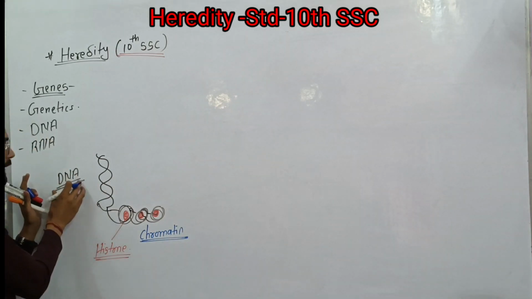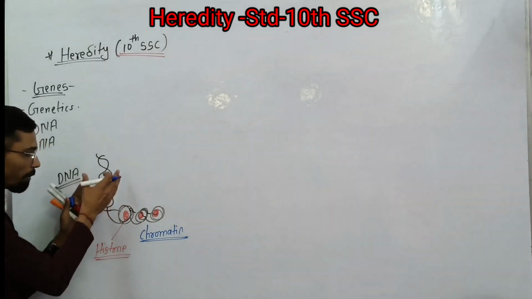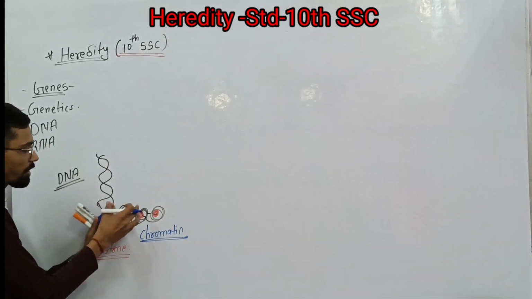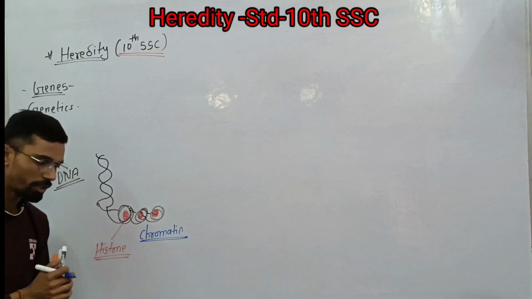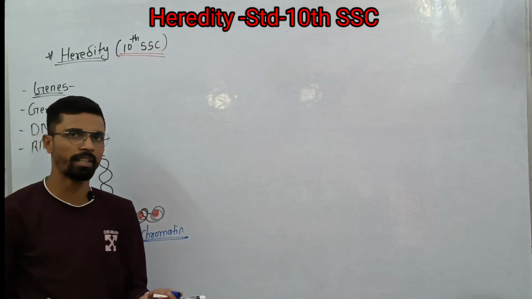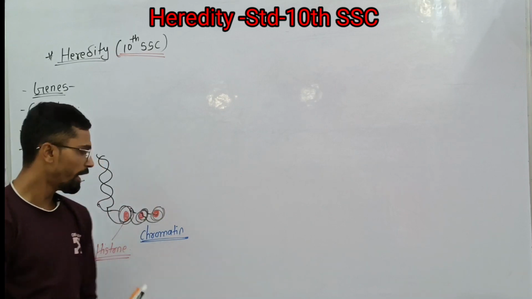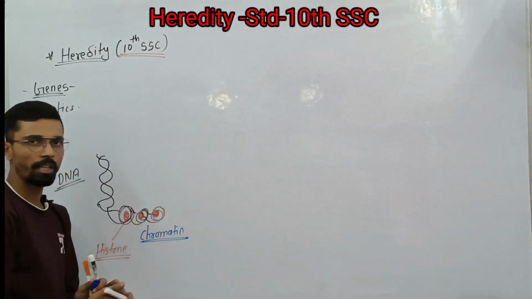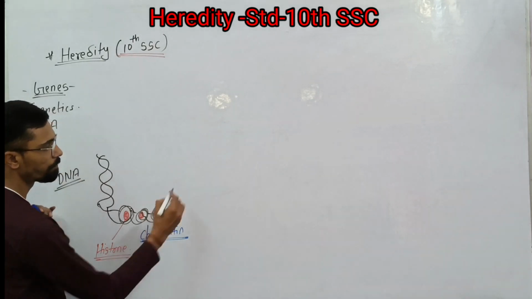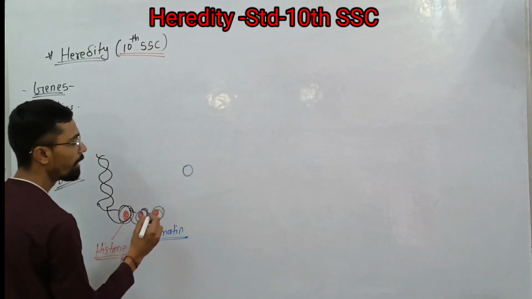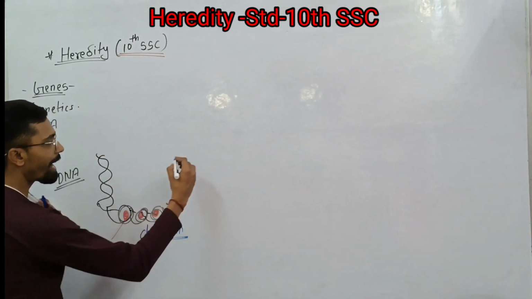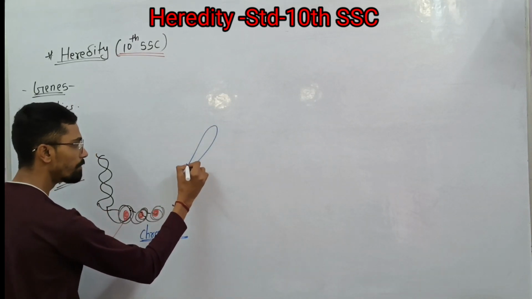So again, DNA is a double helix structure, double stranded. This DNA is condensed with a certain type of protein. An open thread-like structure is DNA, right? If you condense the thread-like structure into chromatin, later that chromatin takes an X-shaped structure.